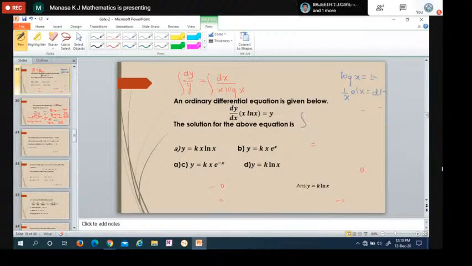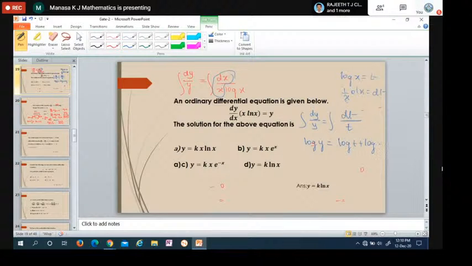Integration of, okay, I'll write it as it is. Dy by y is equals to integral dx by x, and dx by x can be written as dt, and in the denominator, we have log x. Log x is nothing but t. Integration of 1 by y is log y is equals to integration of 1 by t, which is log t, plus some constant.